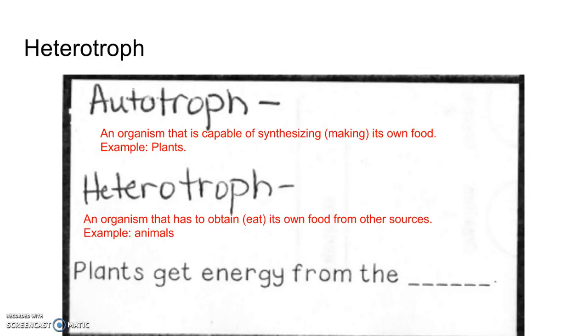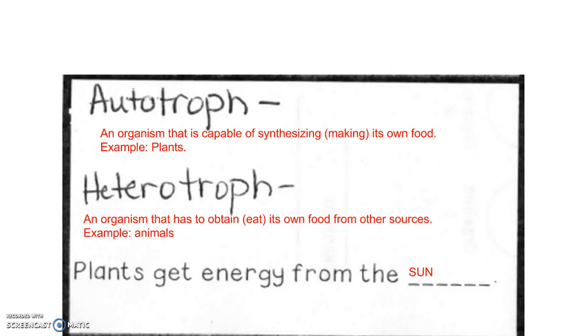Now a heterotroph is an organism that has to obtain or eat its own food from other sources. Examples are animals. You're a heterotroph. You have to obtain or get your food. And of course plants, or autotrophs, get their energy from the sun.